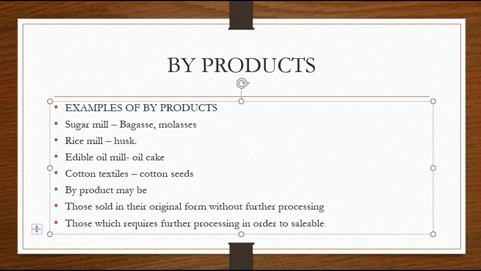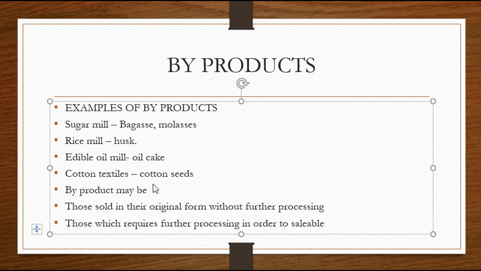Husk is nothing but usually a dry outer covering of the rice, the outer covering of the seed or fruit. The outer shell is known as husk. This husk is used for feeding cattle. Next, edible oil. From edible oil you get thick oil cakes, which is also a byproduct, also used for feeding cattle.